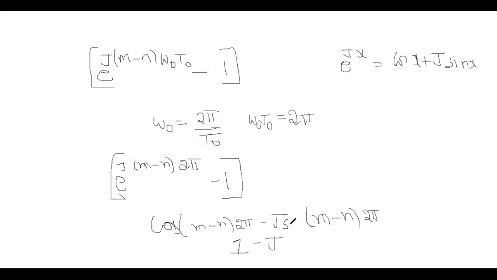The sine, cos x and the sine x. Sine 2 pi is 0. So the total equation is 1 only. Okay, 1 minus 1. What is 1 minus 1? The value is 1 minus 1 here, which is equal to 0.